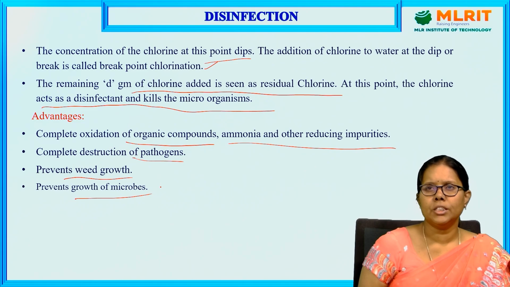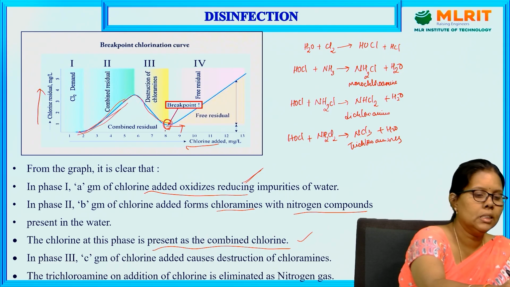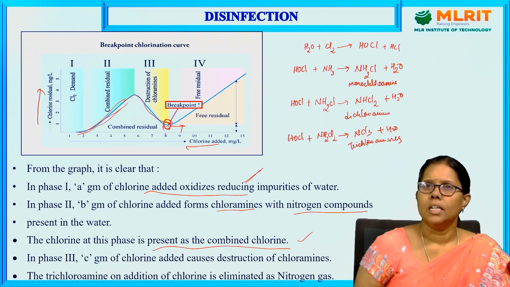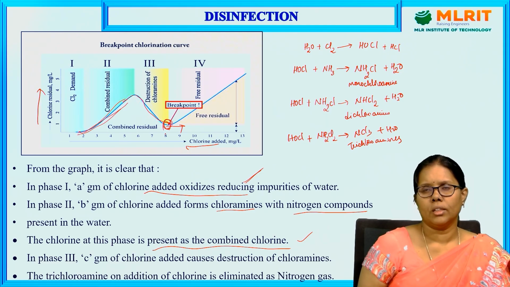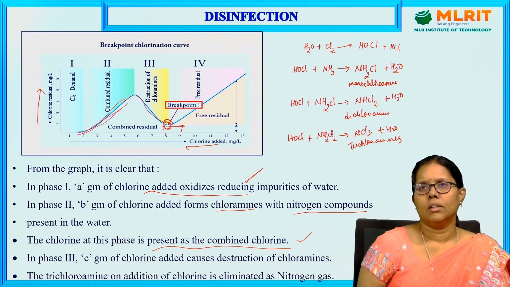The chlorine added initially is used for the oxidation of reducing impurities. The second addition is for the formation of chloramines. The third, further, we have added c grams for the destruction of chloramines. The d grams which we have added kill the bacteria and microorganisms. And further, what is added beyond the dip is nothing but free residual chlorine, which impacts the mucous membrane, the taste, odor, and the human organs.